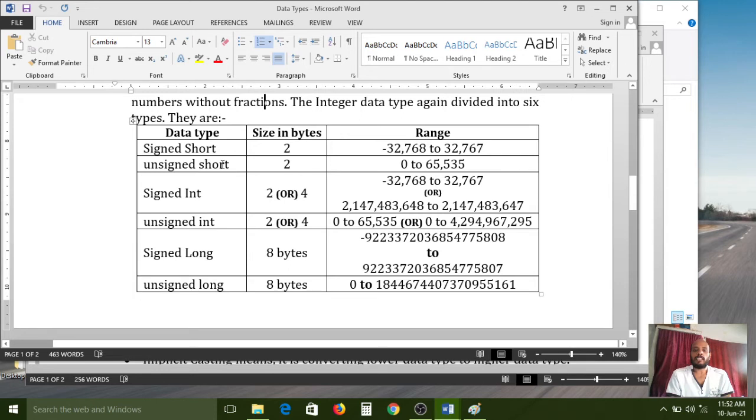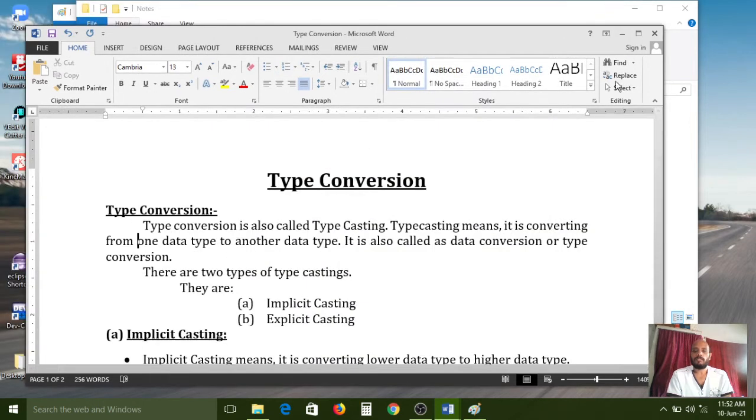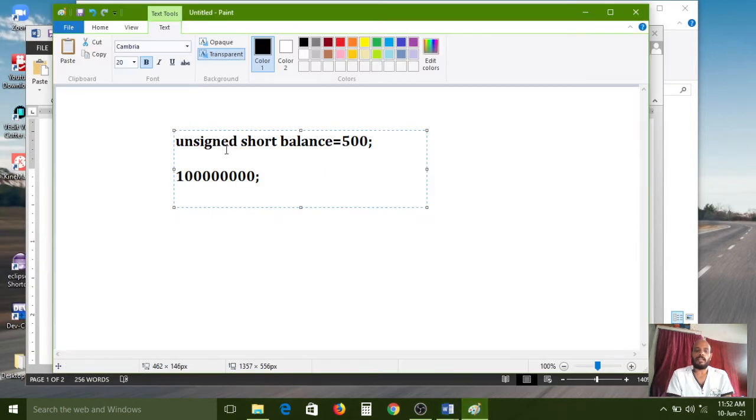Basically we are using the signed short. Unsigned we rarely use because it can support only positive values. Sometimes our bank balance should also maintain a negative balance, a minus balance. In that case, the unsigned data type is not useful. So that's why signed is the regularly used keyword. I use signed short.